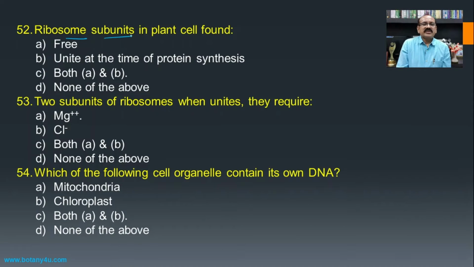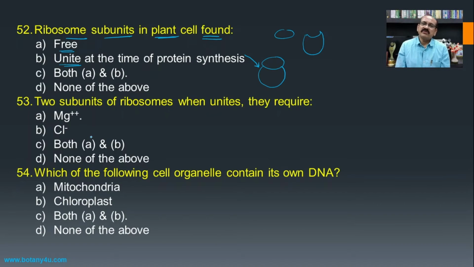Then ribosome subunits in plant cell found, that is free or united at the time of the protein synthesis, both A and B, and none of the above. If we see this ribosome which is present in association with each other as two subunits, which is considered as a united condition, and if they are present in a free condition, that both the subunits, that is the larger subunit and the smaller subunit, are found in a dissociated condition.